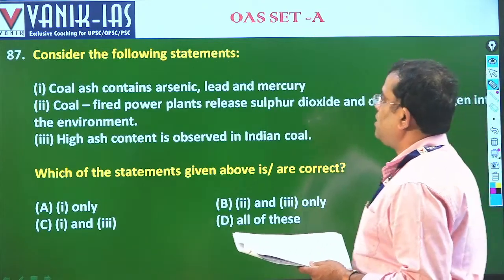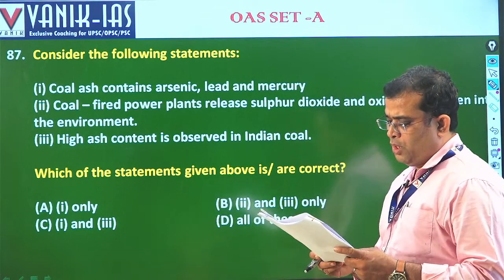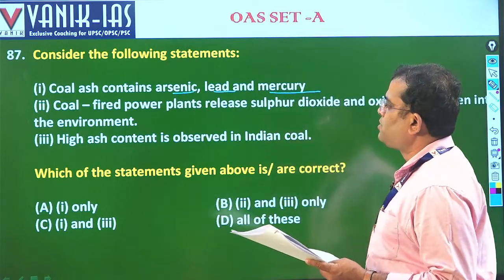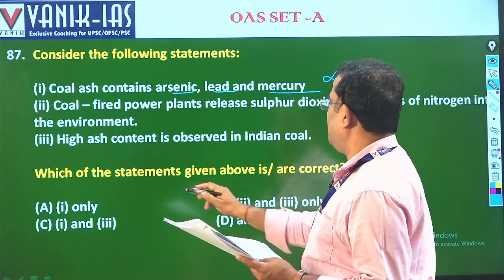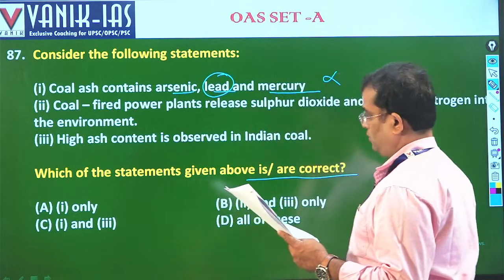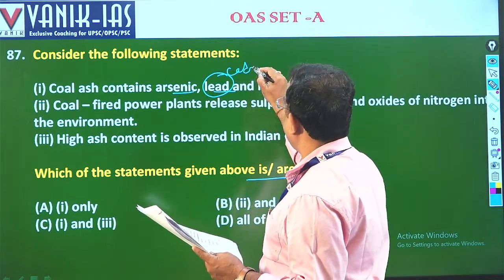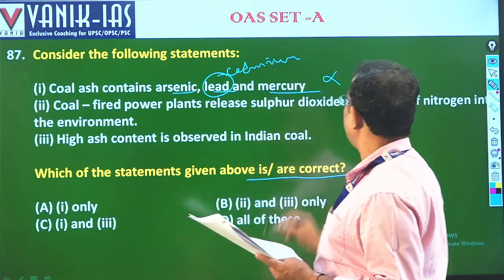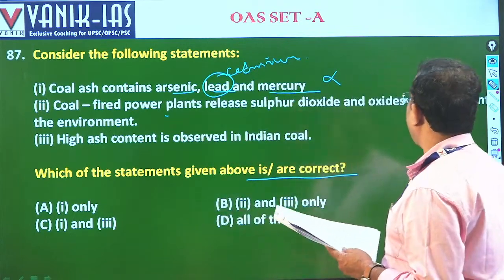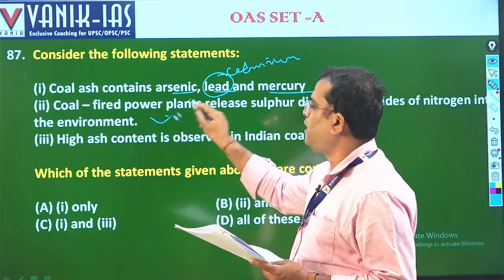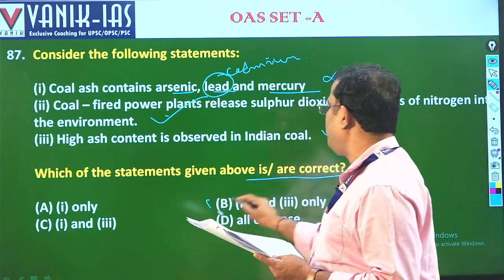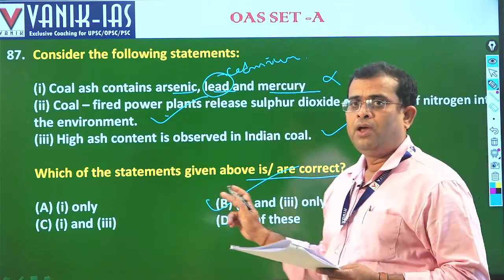Next, consider the following statements. Coal ash contains arsenic, lead and mercury. It is incorrect, because it is not lead. It is arsenic, cadmium and mercury. So this is a wrong statement because lead is not there, it is cadmium. Then, coal-fired power plants release sulfur dioxide and oxides of nitrogen to the environment. This is correct. High ash content is found in Indian coal. Yes, it is correct. So the answer is 2 and 3 only are correct, that is B.